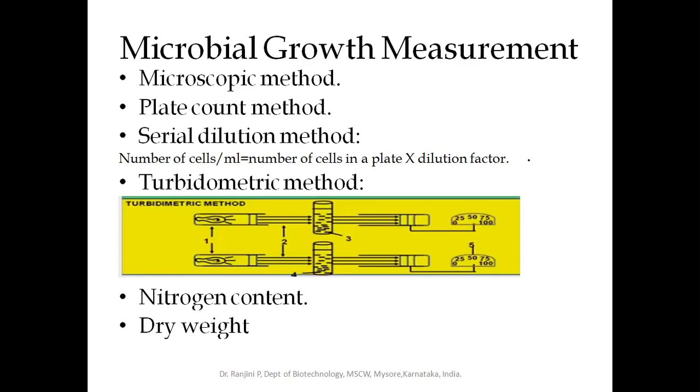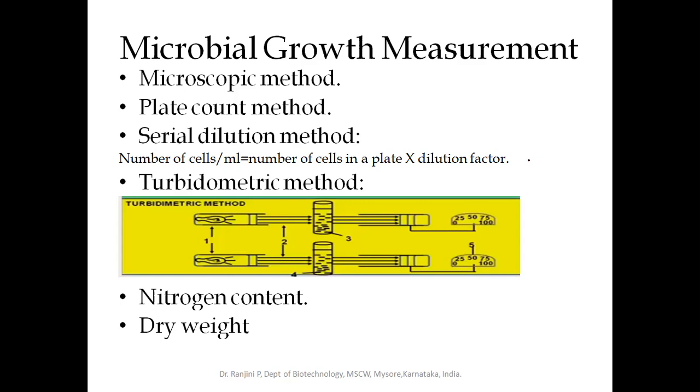Next is the dry weight method of measurement. This is repeatedly used in the laboratory. Dry weight method estimation is more appropriate than the wet weight determination. Here, inoculate the microorganism in the suspension or the liquid media and allow it to grow.